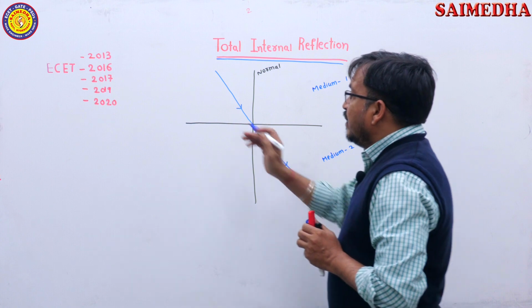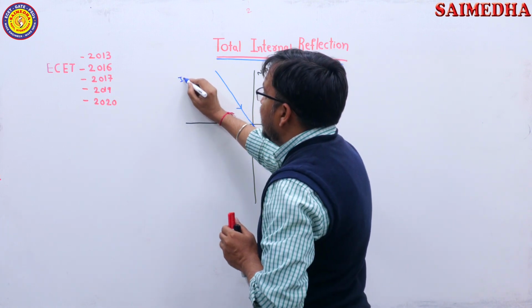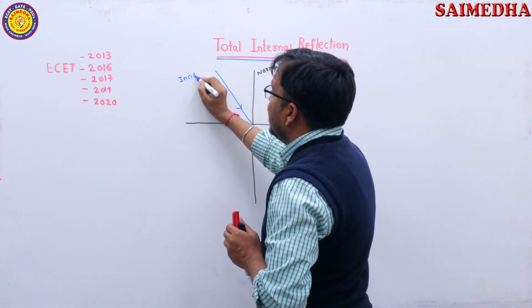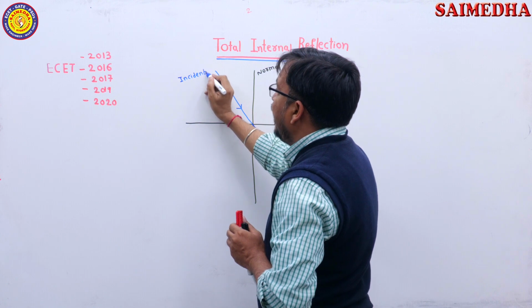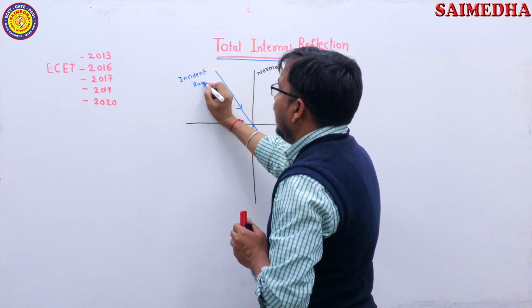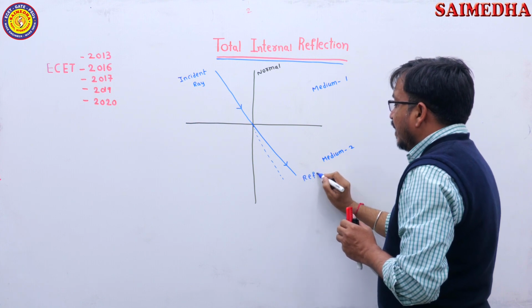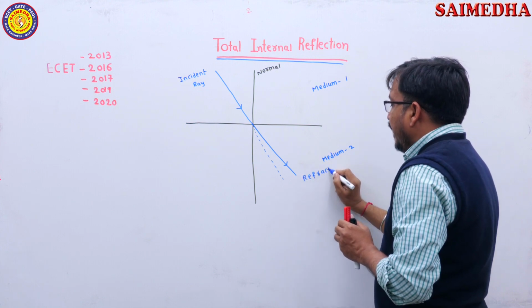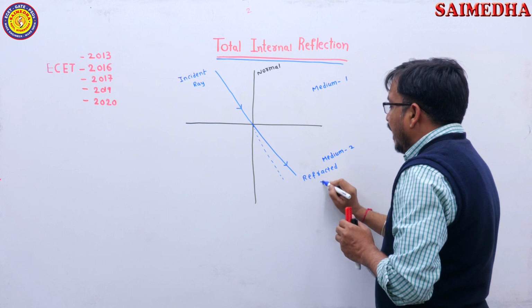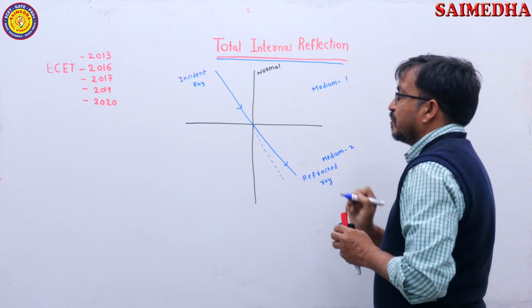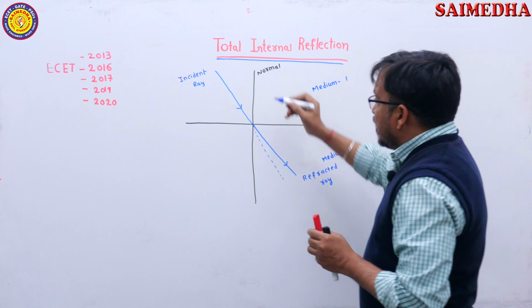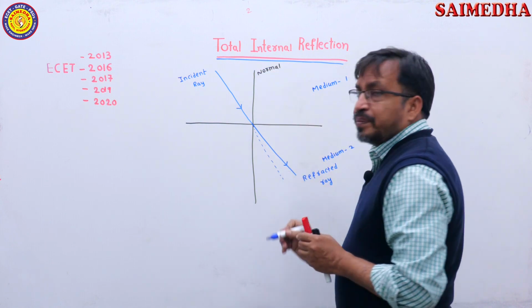So here this ray is known as the incident ray, and this ray is known as the refracted ray. Incident ray in medium 1, refracted ray in medium 2. And this line is known as the normal line.